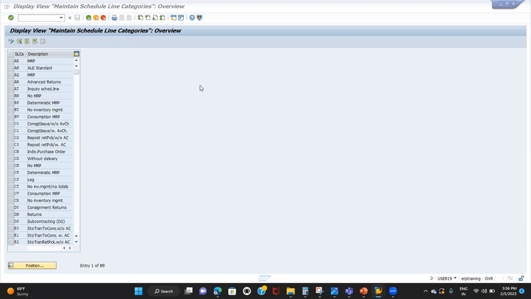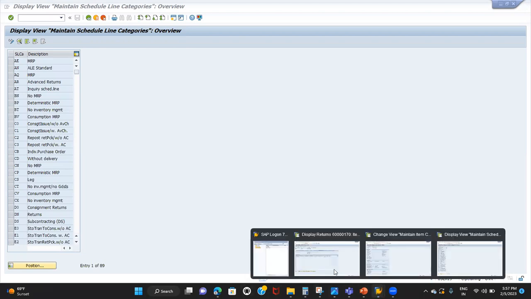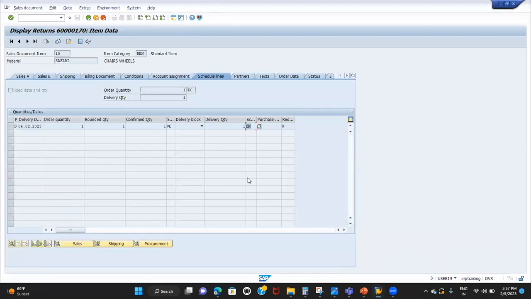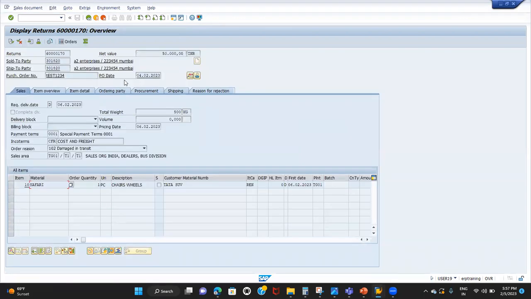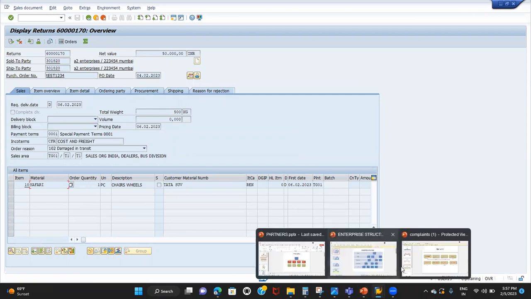Sudhakar garu, I wanted to ask something, but I'm a little confused. I don't know if it makes sense with my question. When we are creating a billing document, after creating an order and the billing document, when we are creating a complaint or a credit memo or a debit memo, you said the option is VA01, right? Yeah, VA01, exactly.